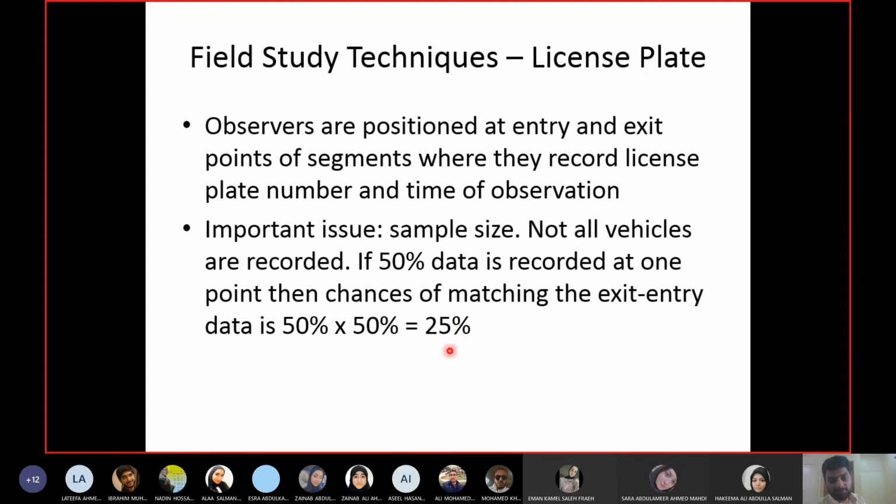So you may come up with thousands of observations, and in the end you find the matching ones are only like 100. So in order to fulfill the sample size, you will not know how much sample size you have collected until you come back to the office, and at that time you may find that most of your samples are wasted because they have not been observed by the other observer.